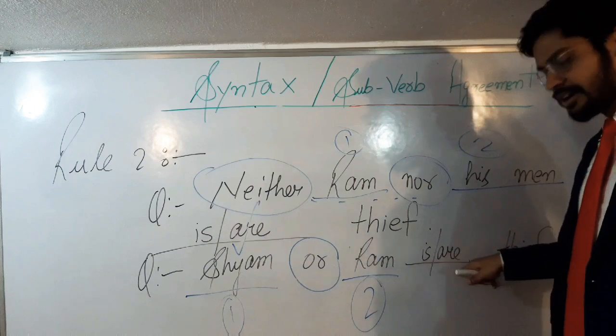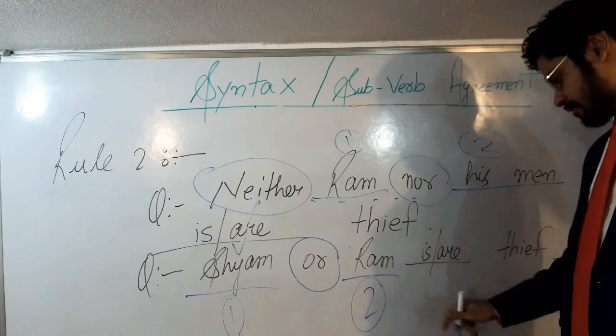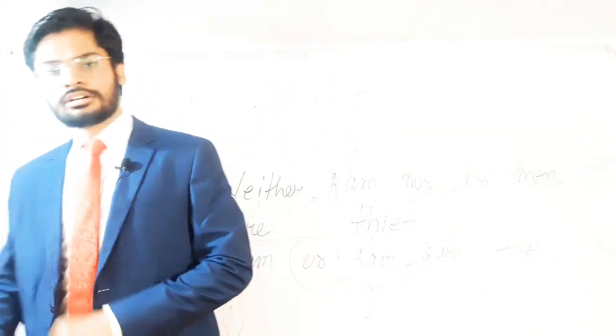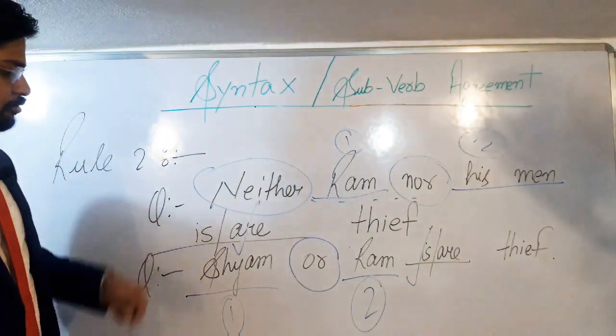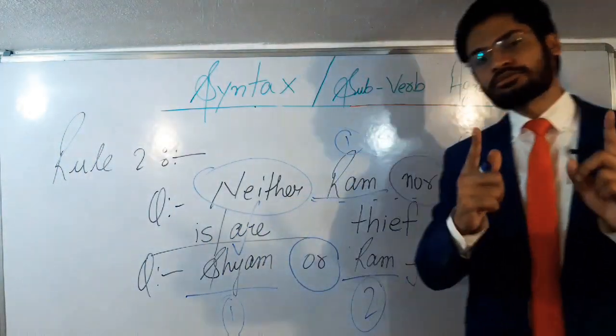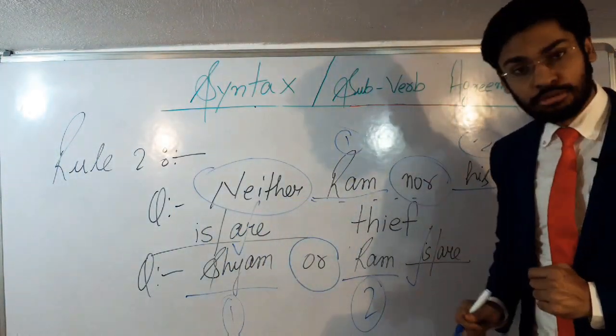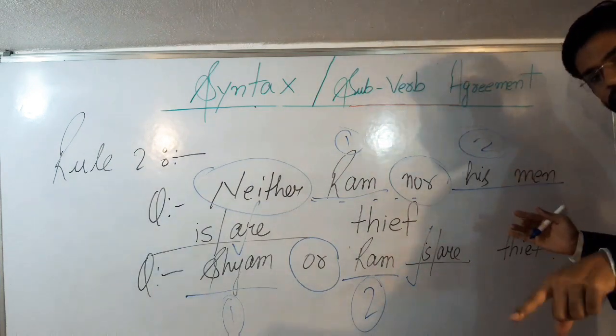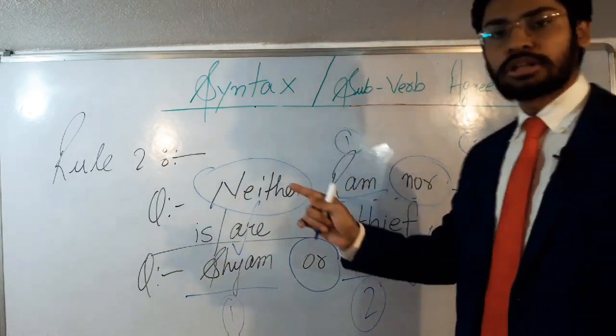And between is and are, what's the singular verb? Is. So is the right answer, students. So this is how rule number 2 works. So these are the two questions for the explanation of rule number 2. After noting down these questions, I will write the rule. So first, note down this question, students. Then afterwards, please note down the rule also.